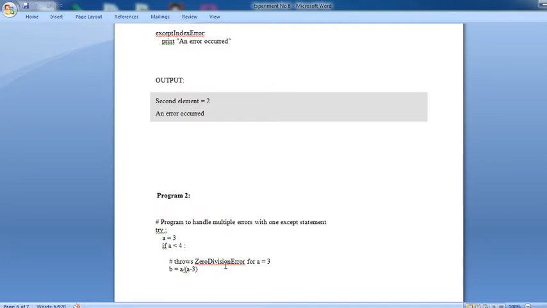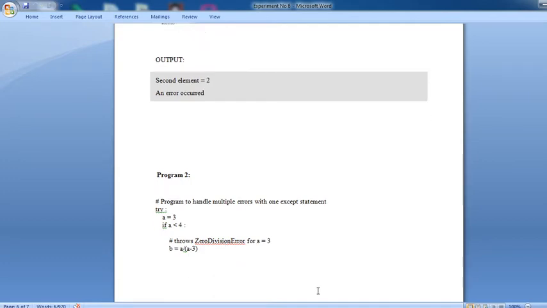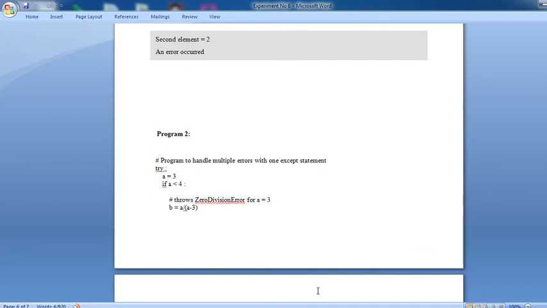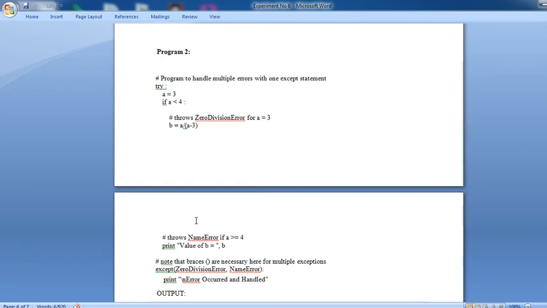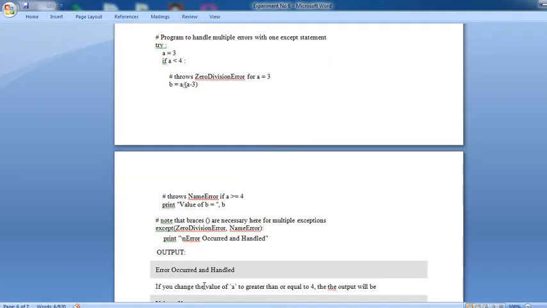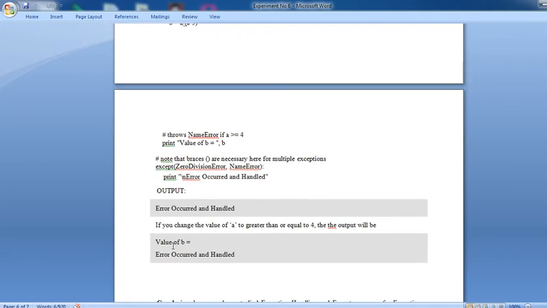Second program: a program to handle multiple errors with one except statement. Suppose in the try block you define a equal to 3. Okay, one value you have defined equal to 3. If a is less than 4, throw zero division error for a equal to 3, b equal to a divided by a minus 3, then print the value of b. What is the name error given? If a is greater than or equal to 4, then print the value of b. Otherwise, except zero division error, name error, to be printed as error occur. That means finally print as an error occur the value of b. Whatever value of b is given here, print here and an error occurs.